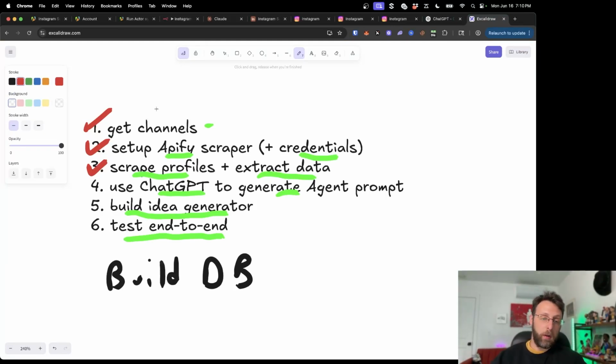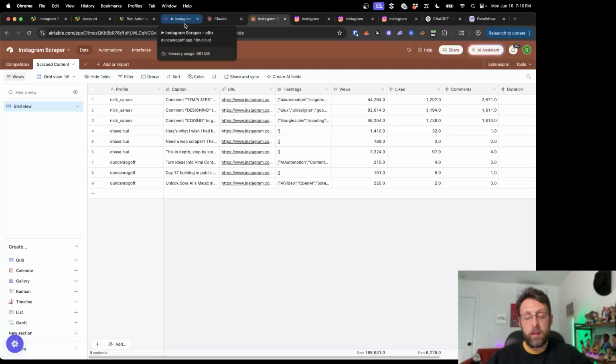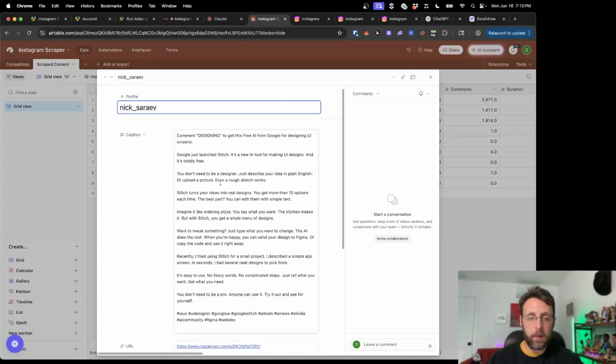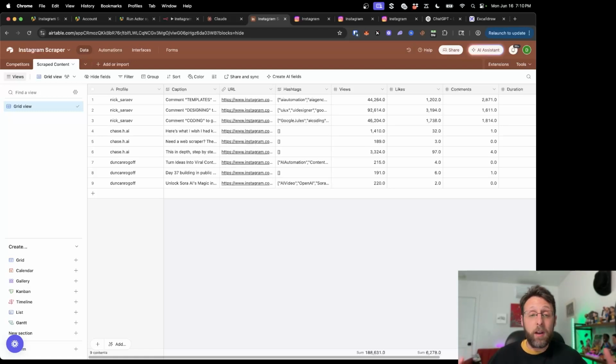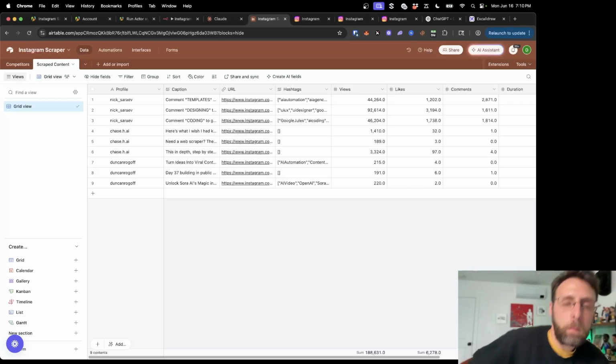The next thing I want to show you is how you can use ChatGPT to design an agent prompt for itself in order to generate new ideas. I think there's a couple different ways to do this. You could look at all of the content in here and come up with new ideas, but I think the captions on Instagram are robust enough that we can use our AI agent to create new ideas per video, as opposed to looking at all of it. We can go one at a time because there's enough information to do that.